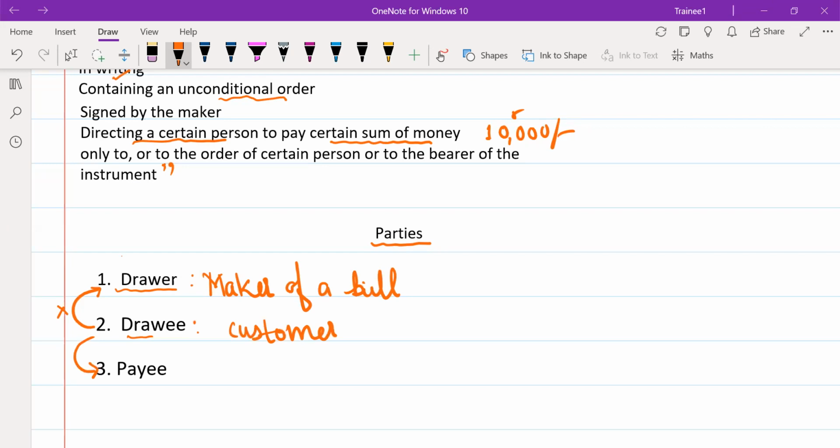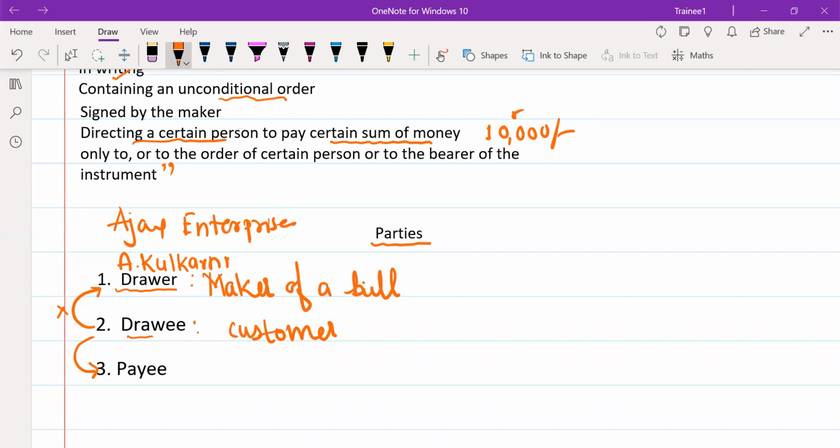Sometimes, for example, suppose the name of the drawer is Ajay Kulkarni. But he will say to the drawee to pay the amount to Ajay Enterprises, the name of his firm.